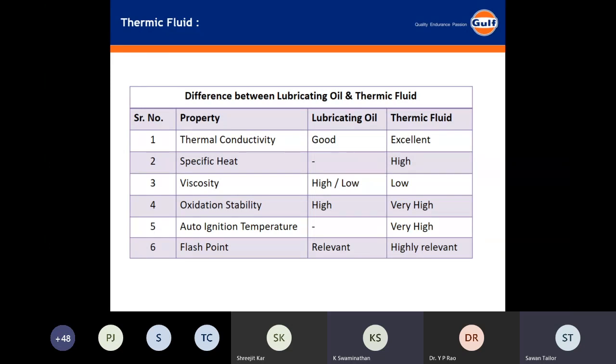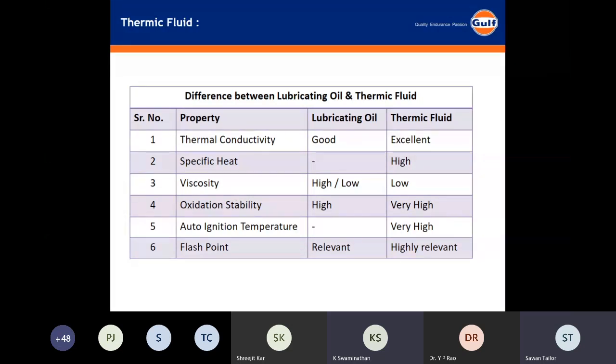Specific heat is nothing but the amount of heat required to raise the temperature of a unit mass of the body by 1 degree centigrade. So the specific heat of a thermic fluid has to be very high. As high as it can be, it is good, because the amount of heat that can be transferred to the system will be more and the temperature change in our fluid will be less. That will show that the degradation of our fluid will be lesser as compared to if the temperature is on the higher side. Third thing is the viscosity.